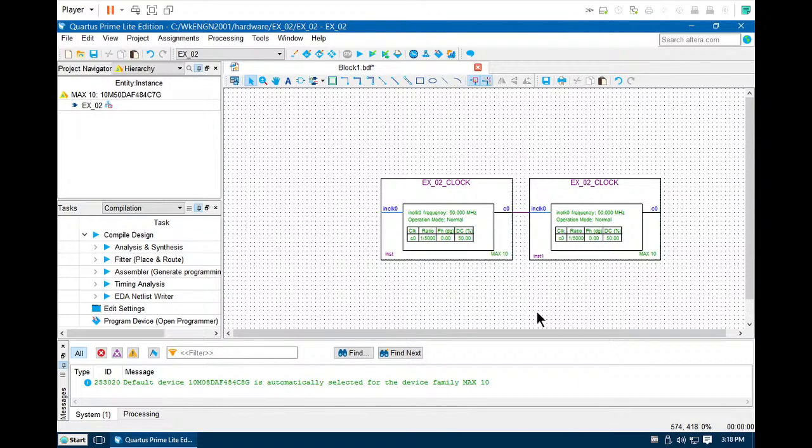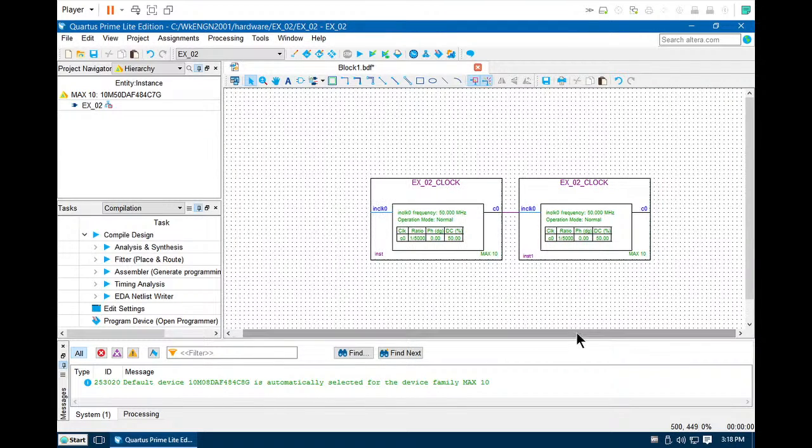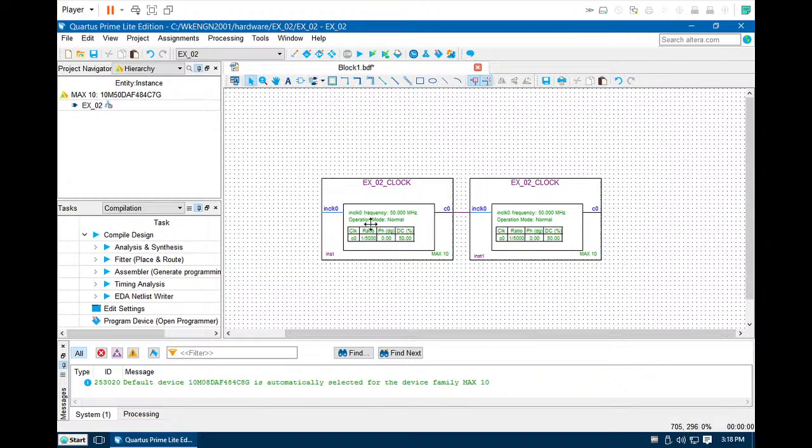So combined is 25 million. All right. So 25 million means from 50 megahertz to 2 hertz. So this is incoming, this is outgoing, this is 2 hertz.